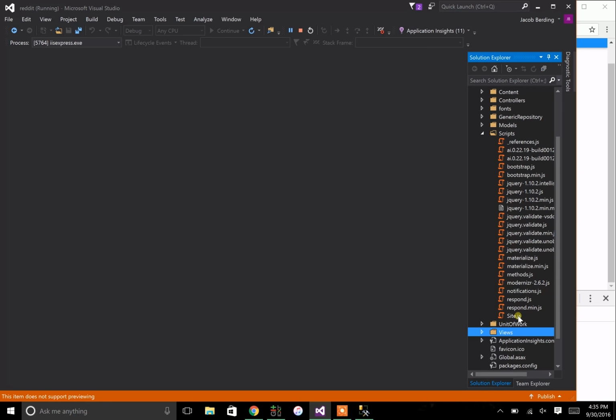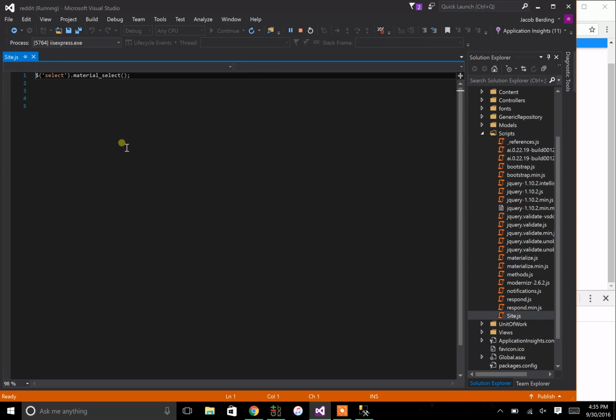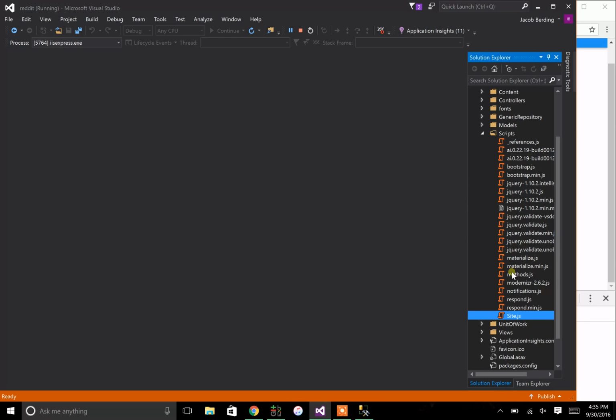Now, I'll create a site.js that'll hold all my global variables and stuff like that. So I might have a variable user eventually that equals some sort of user object, right? And that'll be used throughout my whole site. So I just create a global kind of file there. So that's something to have.